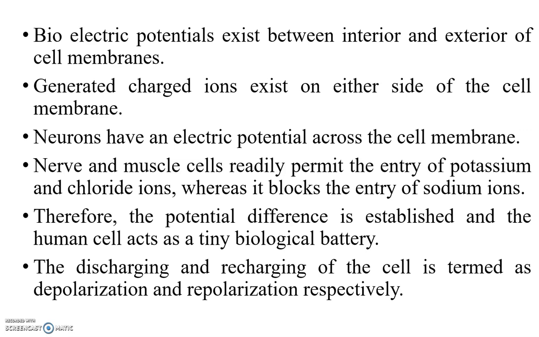Neurons have an electrical potential across the cell membrane. The nerve and muscle cells readily permit the entry of potassium and chloride ions, whereas they block the entry of sodium ions. Therefore, a potential difference is established and the human cell acts as a tiny biological battery. The discharging and recharging of the cell is termed depolarization and repolarization respectively.